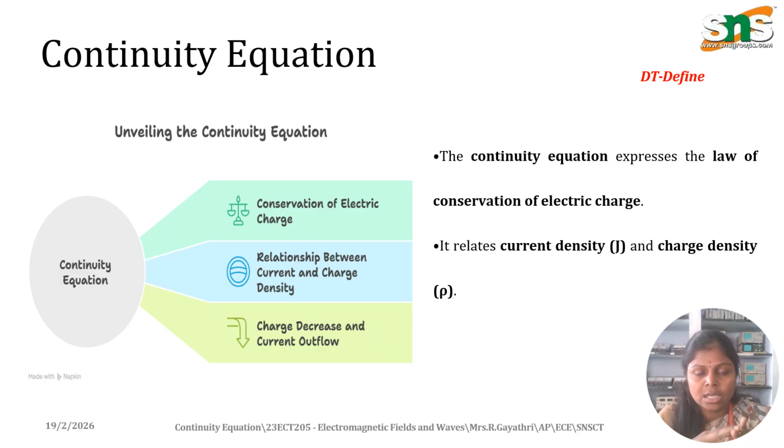The charge density is represented by rho, and the current density is represented by the vector J, which is related to the current. It ensures that when there is a decrease of charge, a current flow will be there due to the decrease of charges present in between.